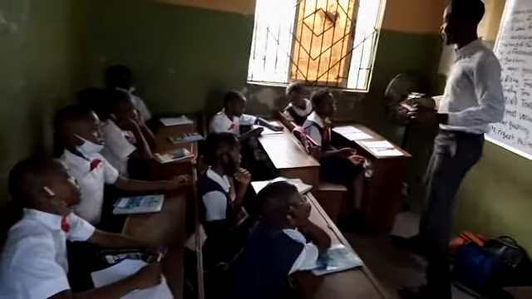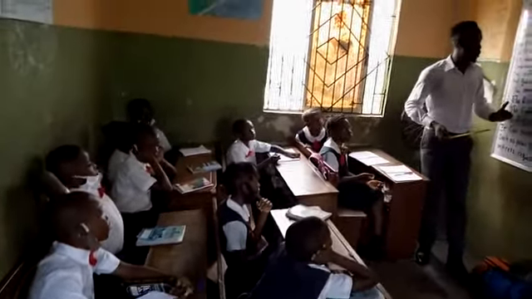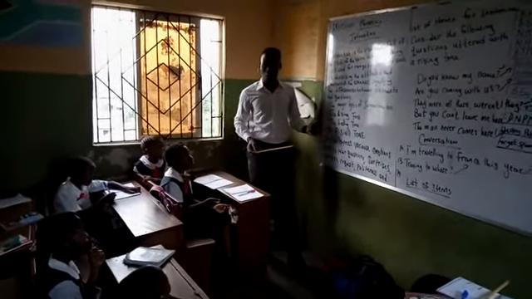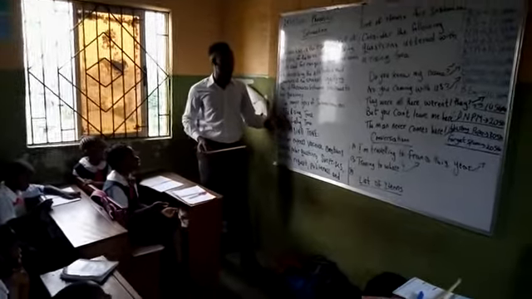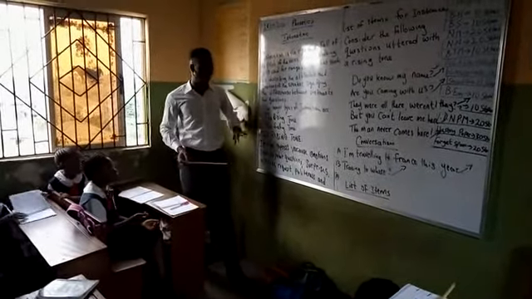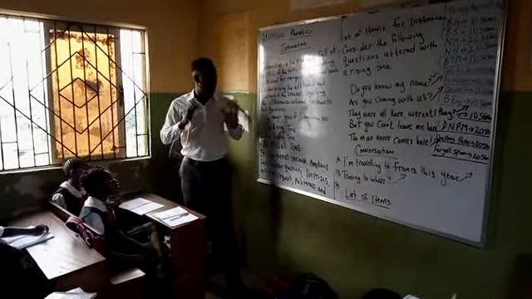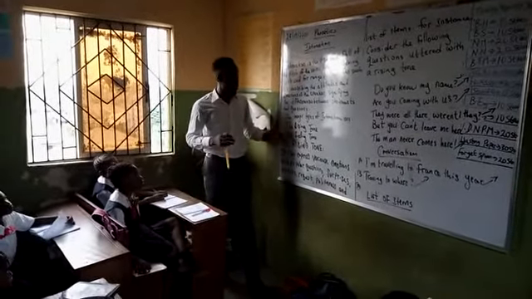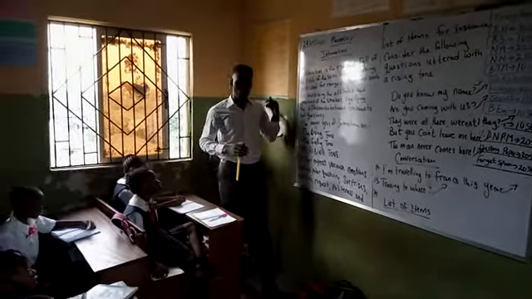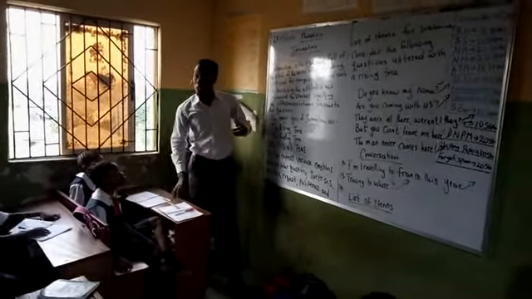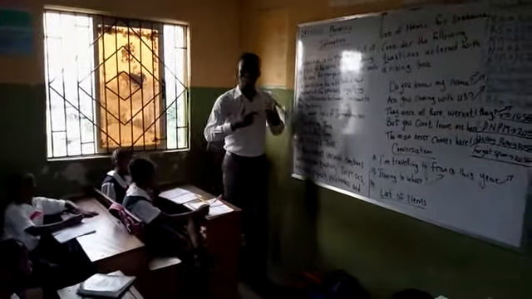And all these are under what? Is it under rising tone or falling tone? It's under rising tone. Today is just about rising tone. Next week, we are going to deal with falling tone. But for today, we've been able to explain what rising tone is all about.